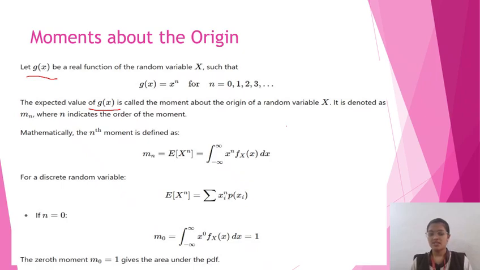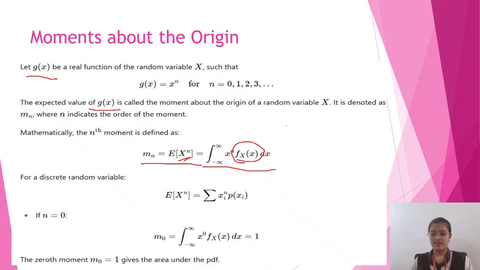Mathematically, the nth moment is defined as m suffix n equals expectation of x power n, where x is the random variable. Expectation of x power n equals the integral from minus infinity to infinity of x power n fx of x dx. Here fx of x is the probability density function.